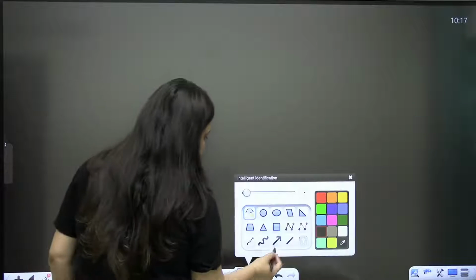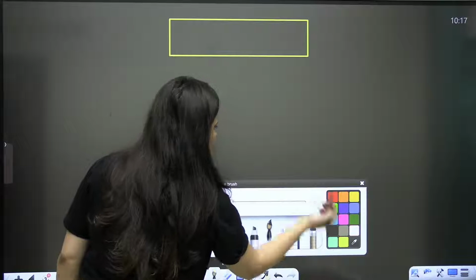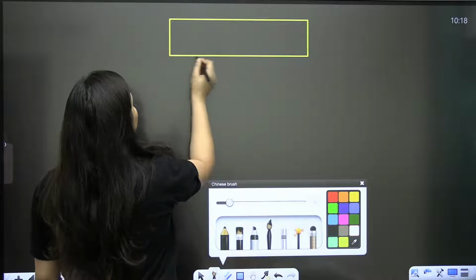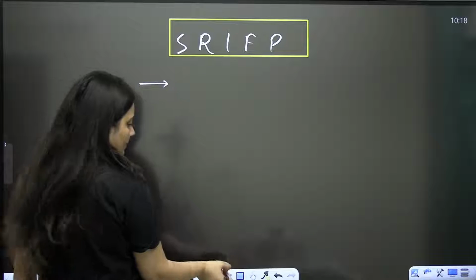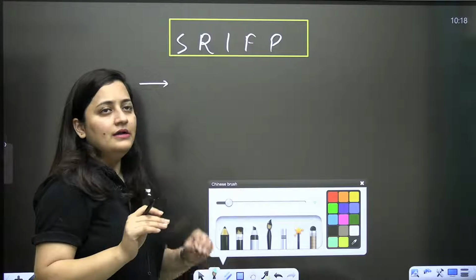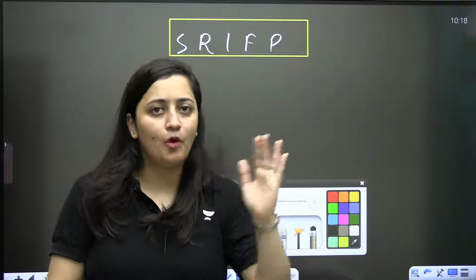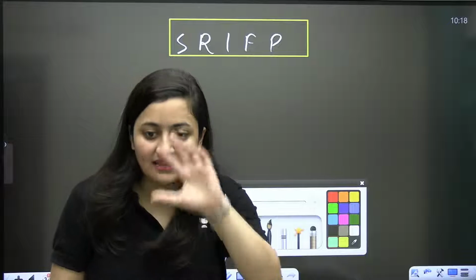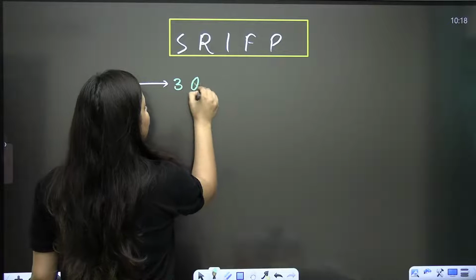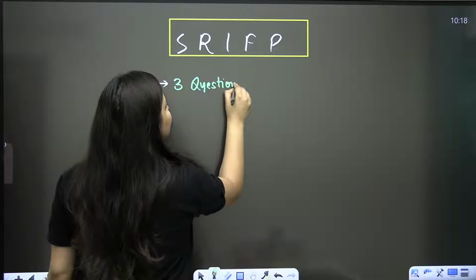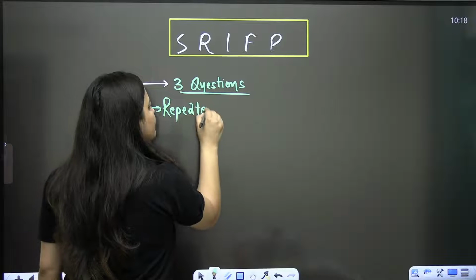So when it comes to this particular chapter, the microsporogenesis, megasporogenesis, apomixis, pollination, these are the most important topics, and the embryo sac, these are the most important topics. From this particular chapter, 3 questions can come in your NEET examination, and they are mostly the repeated ones, right? Let me tell you, they are mostly the repeated ones.